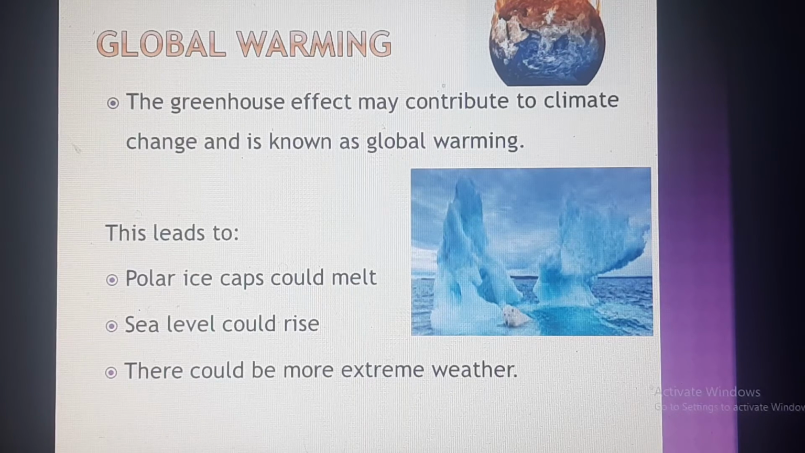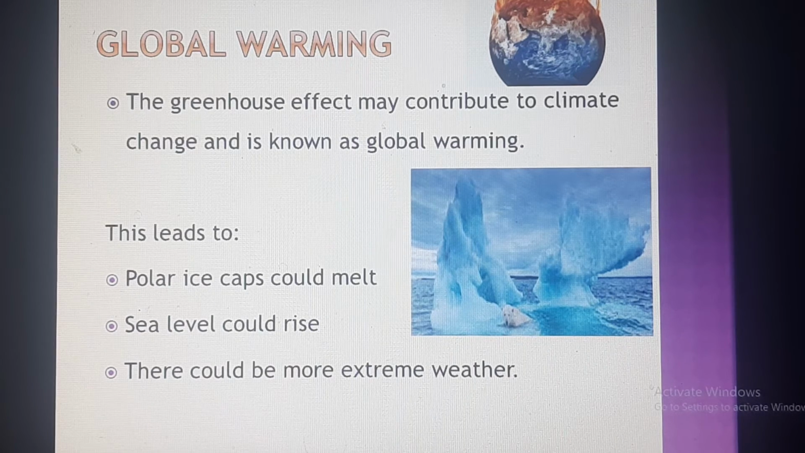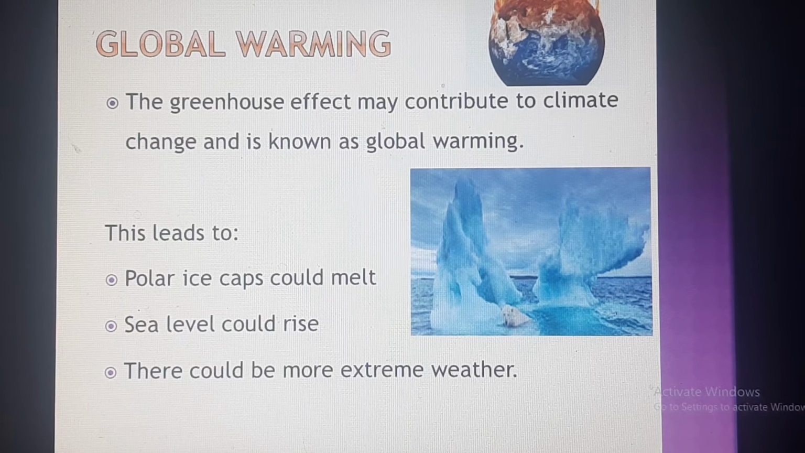If this ice is melting, where does this water go? It will go to the sea or the ocean. So the sea level could rise. Sea level rising will also lead to flooding. And there could be more extreme weather, and the entire weather of the world will be changed. If global warming continues to increase, there will be no land on the earth. After flooding and too much heat, all the living things will die. So these are about the lesson.